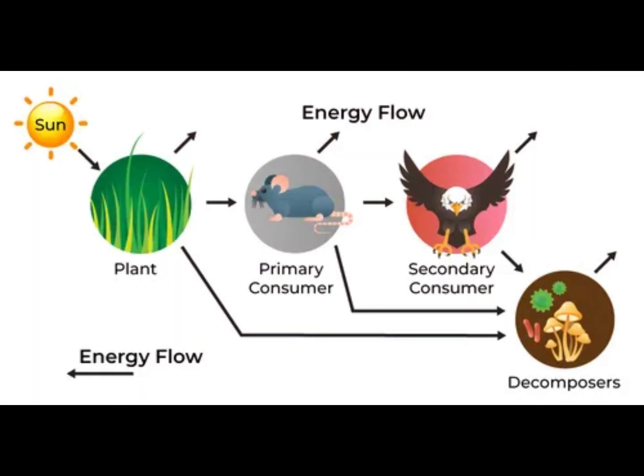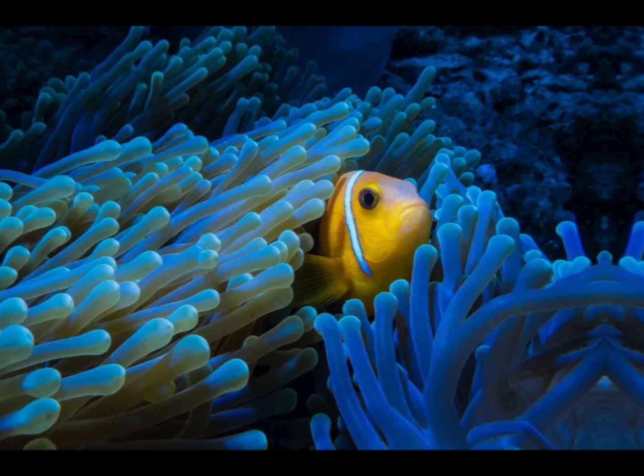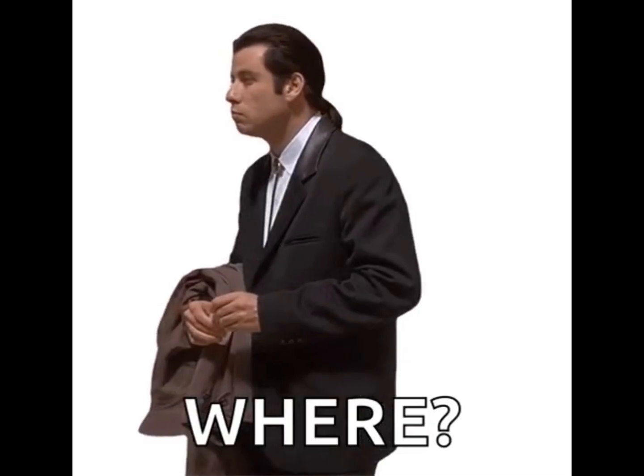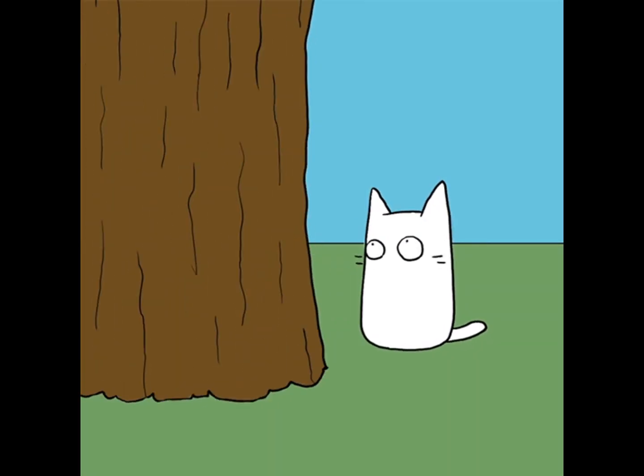Energy flow in an ecosystem refers to the transfer of energy from one organism to another through the food chain. This one-way energy flow through the ecosystem ensures that organisms depend on each other for survival. We also need to understand the 10% rule. So here's how it works. Whenever energy moves from one organism to another, only 10% of the energy gets passed on. The rest is lost as heat or used up for daily life activities like moving, growing, or just staying alive.